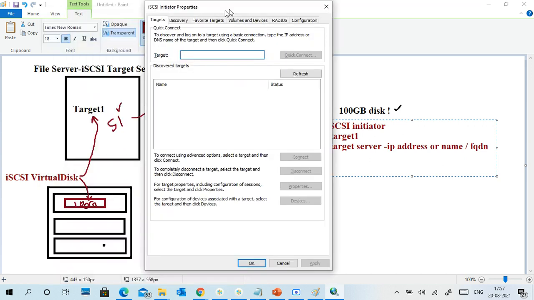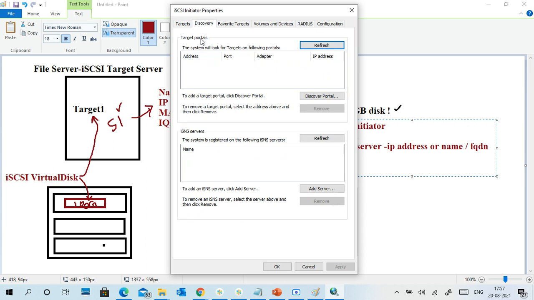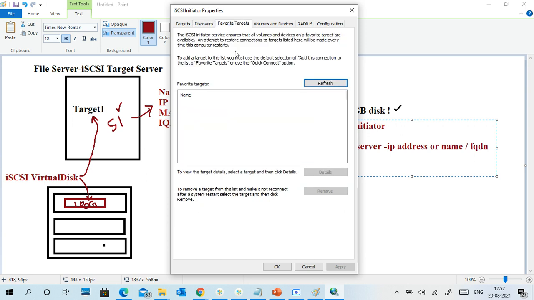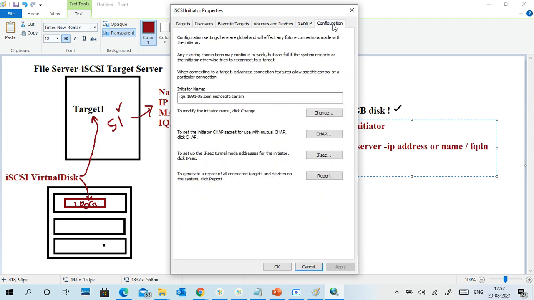Yeah, here it is. See, this is the iSCSI initiator. This is a target. So you have to tell what your target name or target server name is. The target server has some name, right? So you put that name, click quick connect, and it will display. Okay, so these are target portals, iSNS servers, favorite targets, volumes and devices, RADIUS, configure.